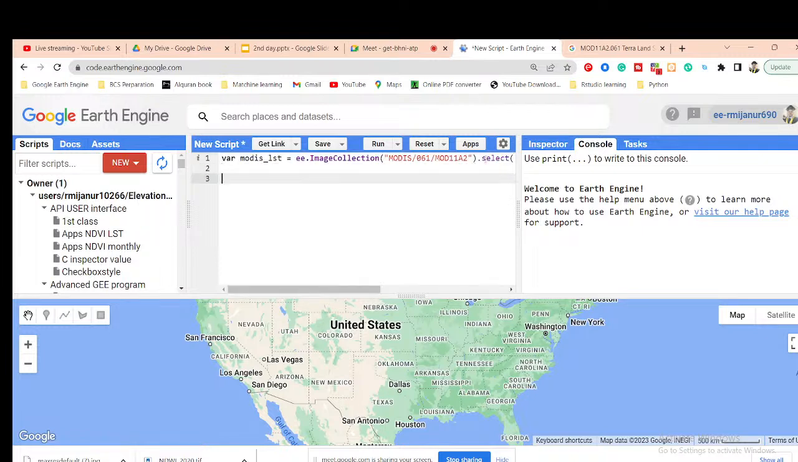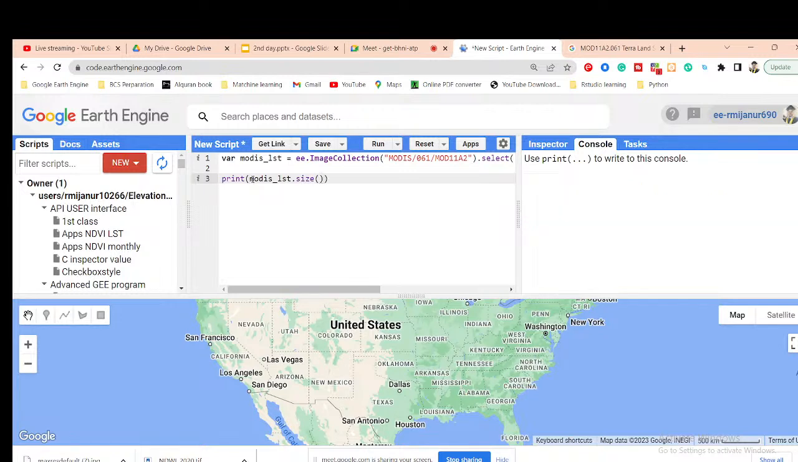Now let's check this image collection, and how many images I get. You can see how many images are available. Simply copy it and then use the size function. Now it checks the result. We get a total of 598 images. So this is my image collection.